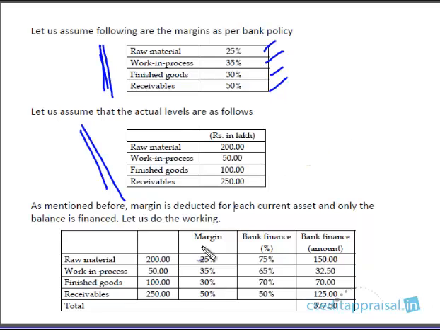So this is a very simple calculation. You take the figure, right? What is the margin? Say for example, raw material is 200, so margin is 25%. So the bank will be sanctioning the balance 75%. So 200 into 75% works out to 150. For each item, we calculate the bank finance, and you add up, you'll get 377.5.